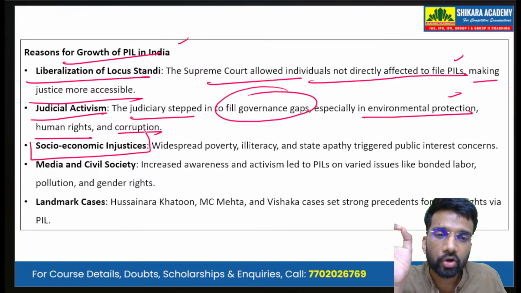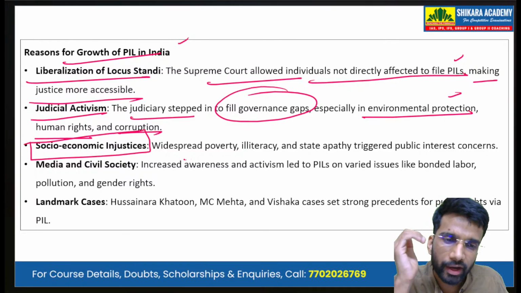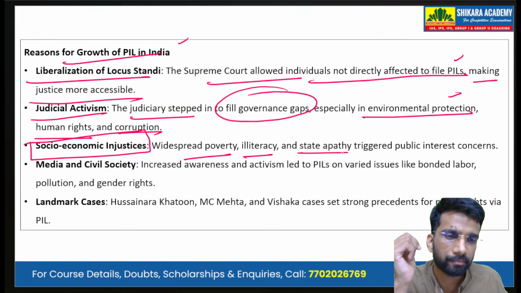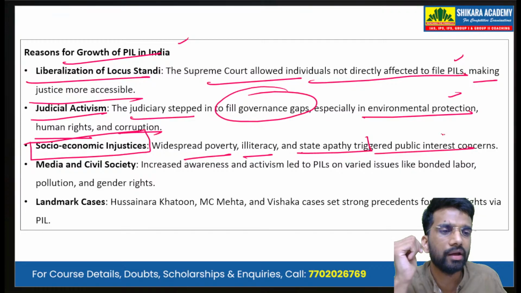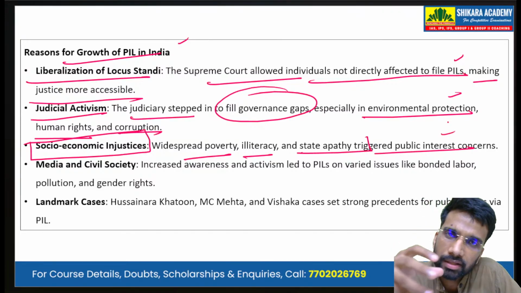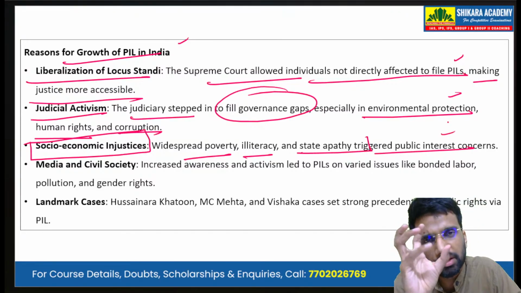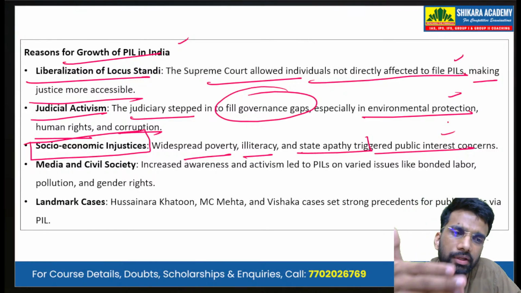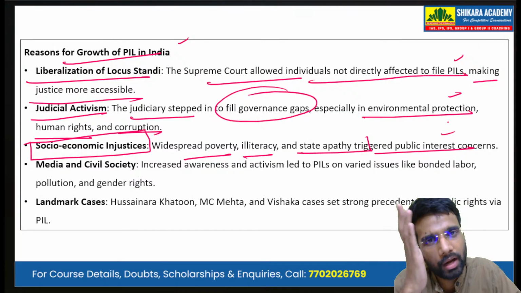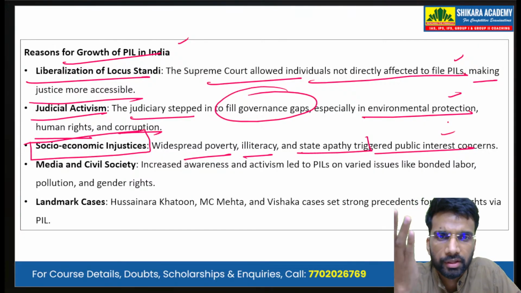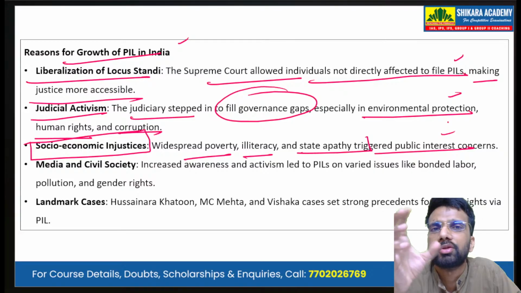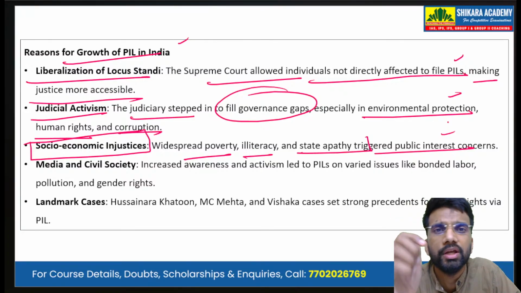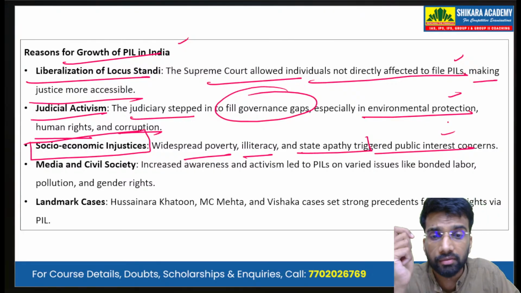Then there are socio-economic injustices. There is widespread poverty, illiteracy, unawareness. State apathy has triggered public interest concerns. All these factors, such as poverty, illiteracy, and the state's apathy towards marginalized people, have triggered public-spirited individuals to file more and more PILs, and they are taking the route of the judiciary in order to get their work done.